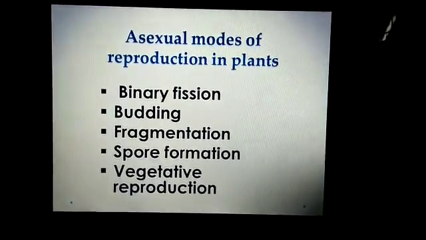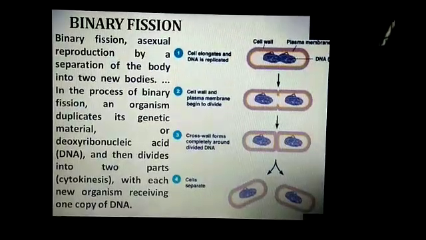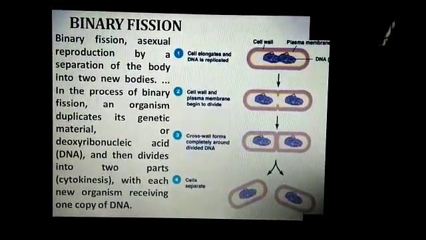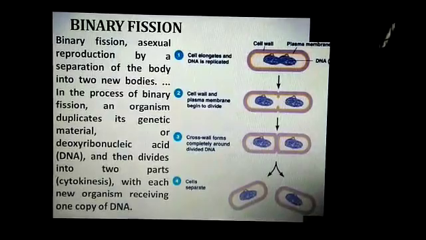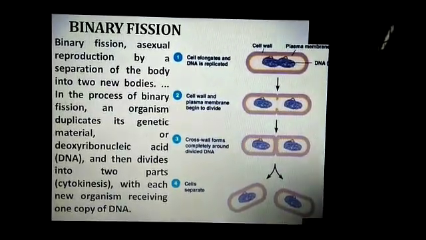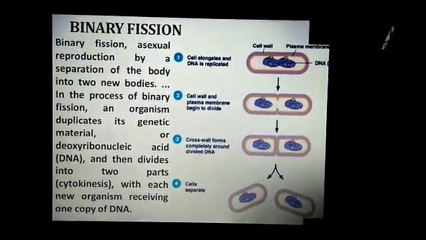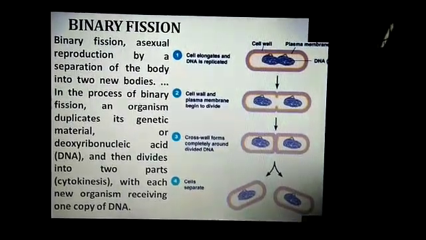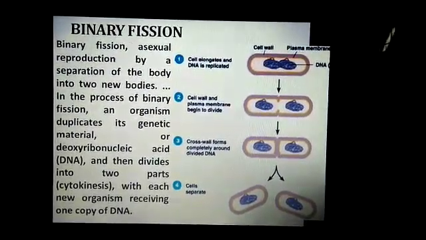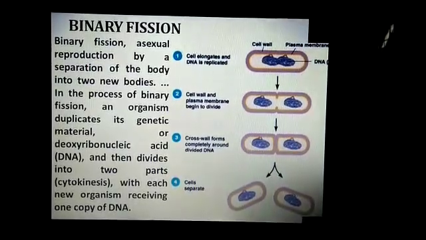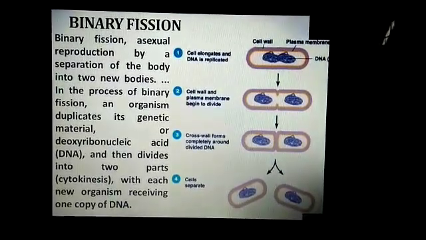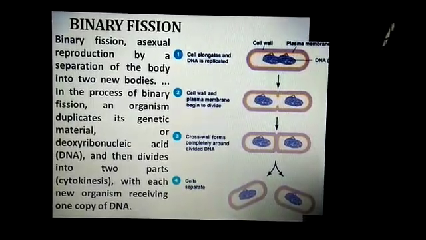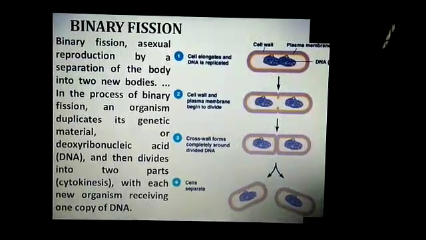So first see binary fission. Binary fission is an asexual mode of reproduction, and in this process there is a separation of the body into 2 new bodies. Binary means, bi means 2. So in this process, the parent cell divides into 2 daughter cells.